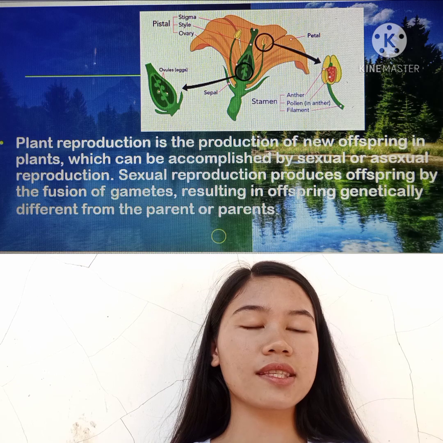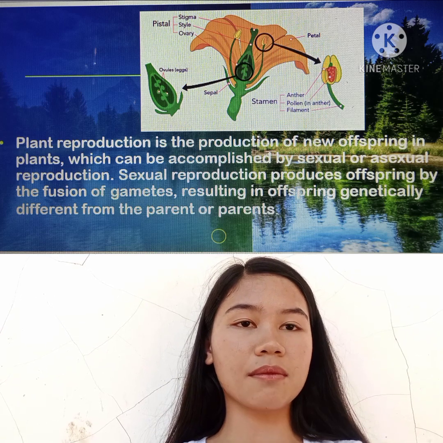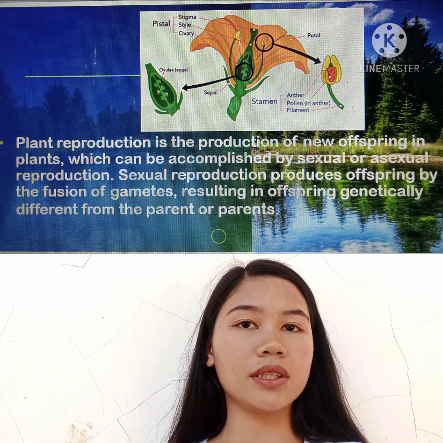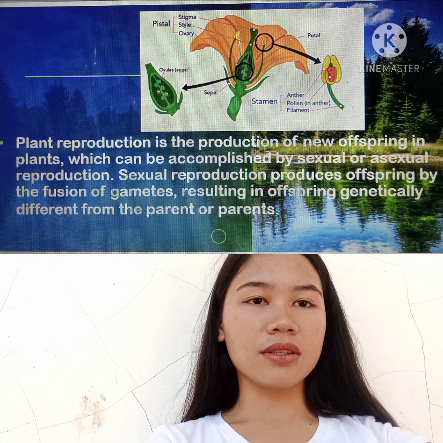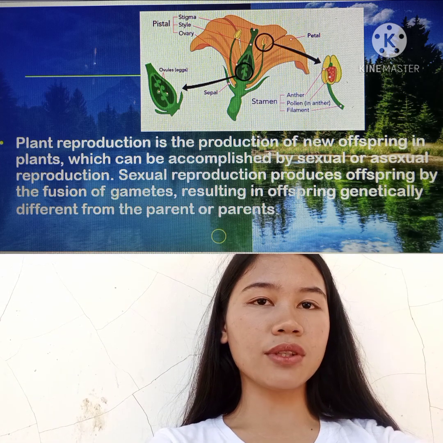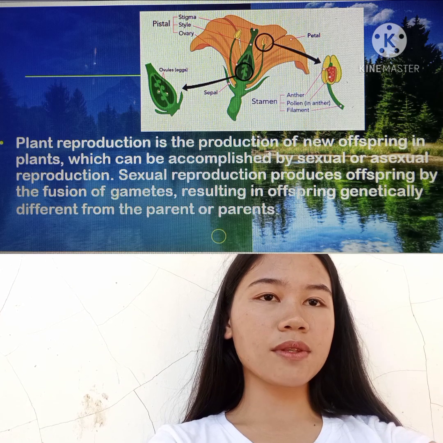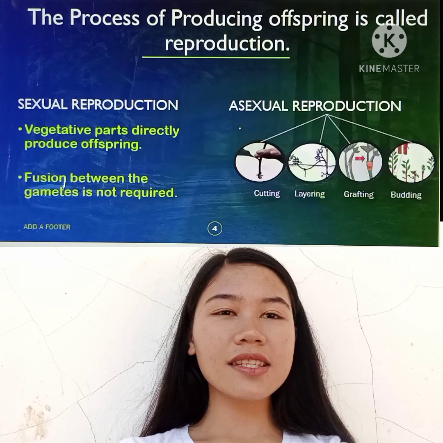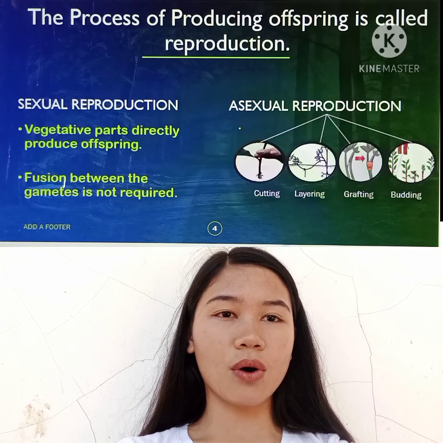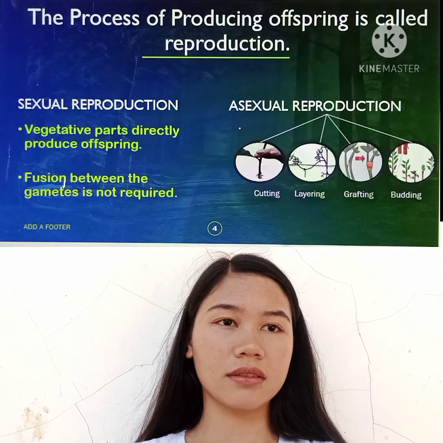Plant reproduction is the reproduction of new offspring in plants, which can be accomplished by sexual or asexual reproduction. Sexual reproduction produces offspring by the fusion of gametes, resulting in offspring genetically different from the parent or parents. The process of producing offspring is called reproduction.